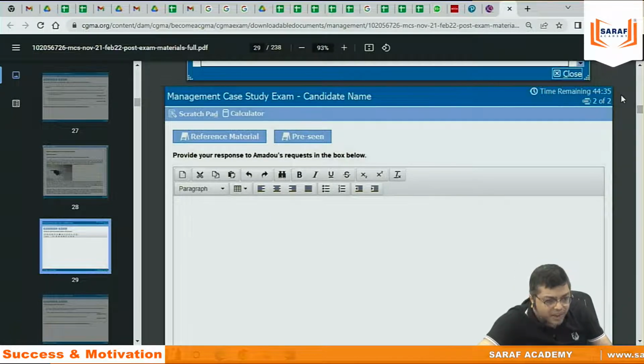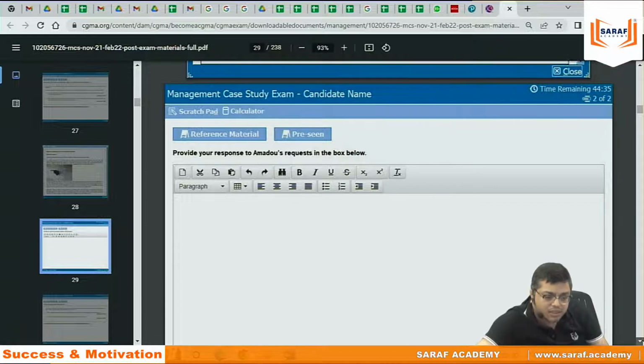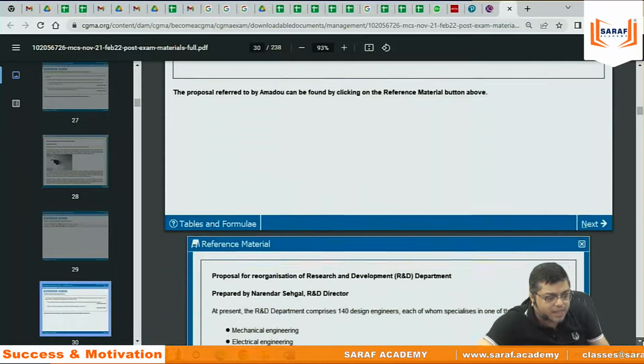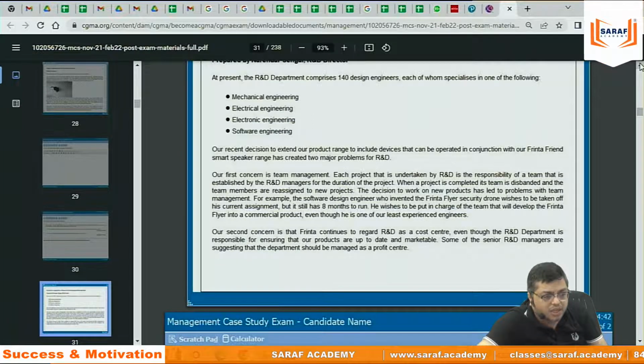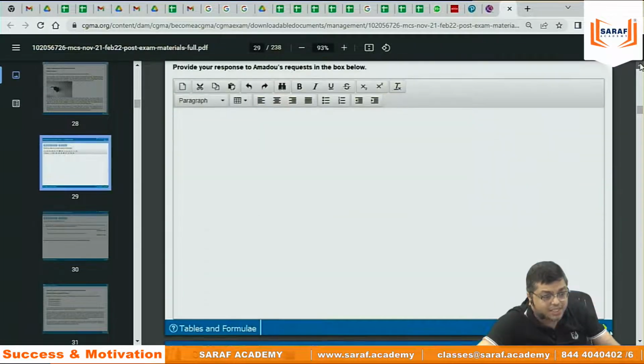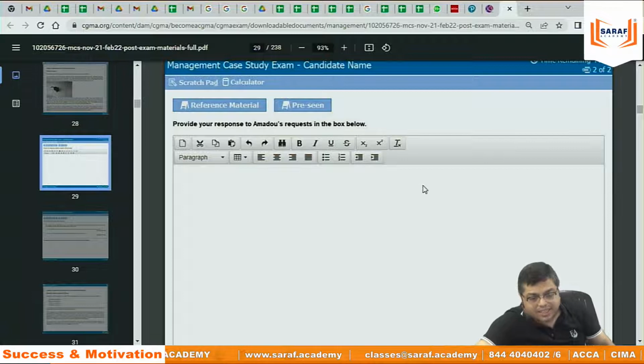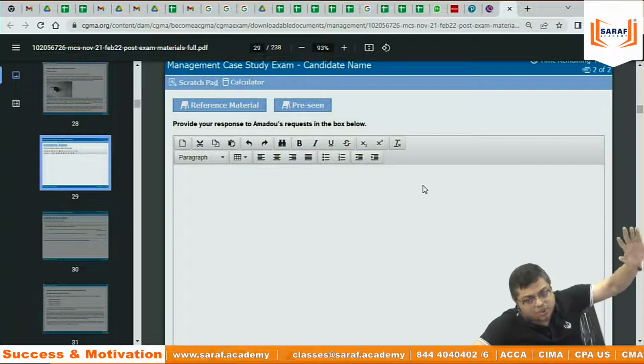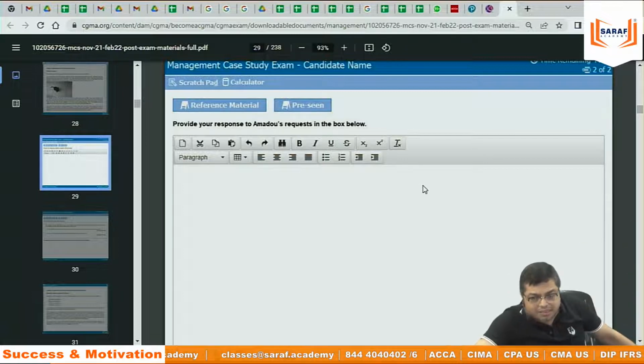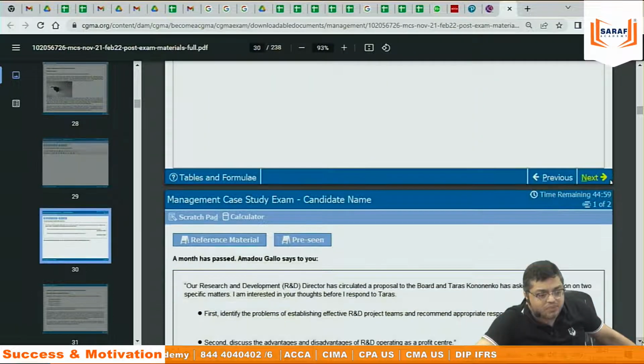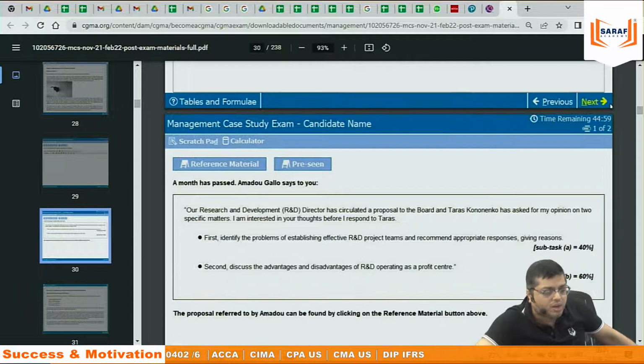And if 45 minutes is over, the answer is submitted. You are in the second question. You can't go back to the first question. This is separate in CIMA. In all the other exams, you can answer the entire paper during the entire exam. But CIMA is saying something extra. One question, 45 minutes over, gone. You can't go back. In the next 45, you are in the second one.